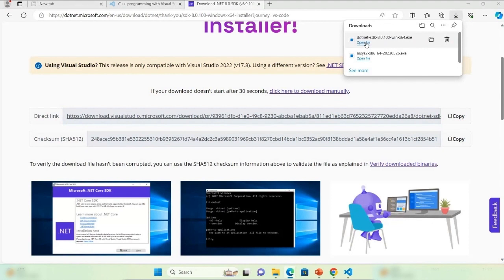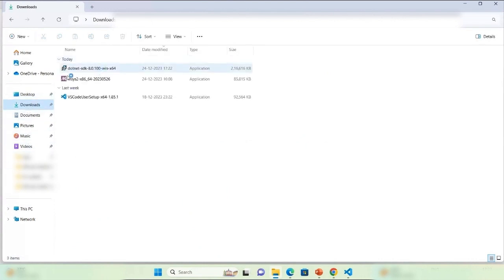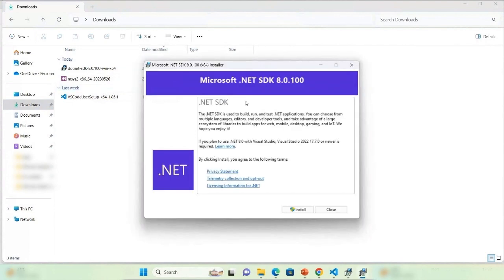Let's open this file. You can open it from the download folder as well. Go to your download folder, and this is the installer. You have already clicked in the browser, so no need to click here.